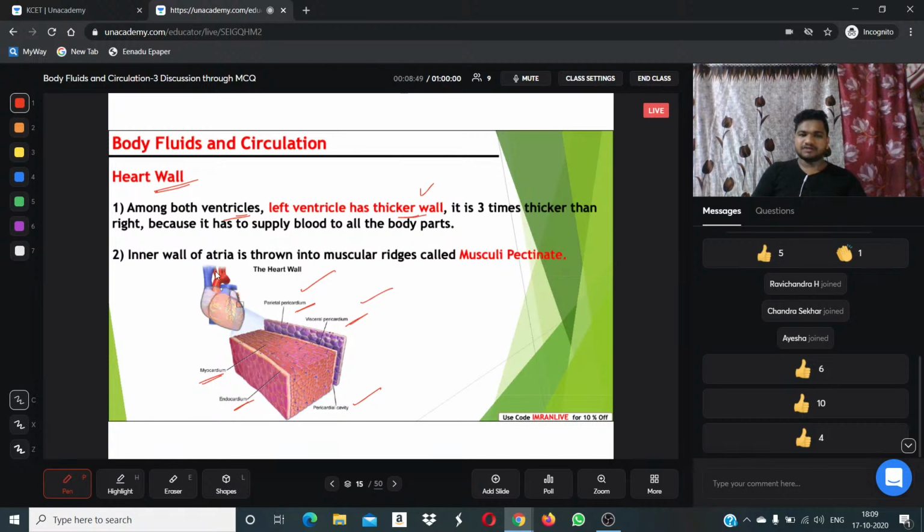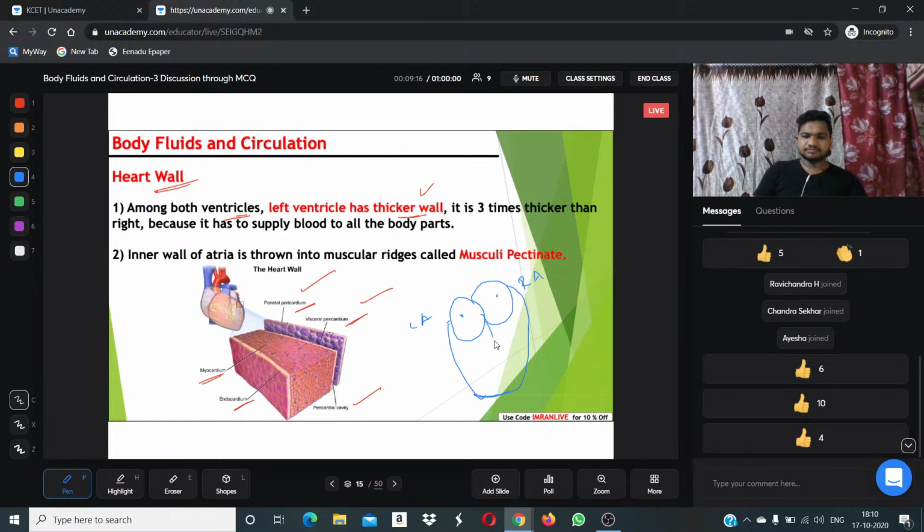Here I am drawing a rough representation of the heart. It's a very rough diagram. We have many original diagrams also; you can have the best experience in my slides. So this is the left atrium, this is the right atrium.